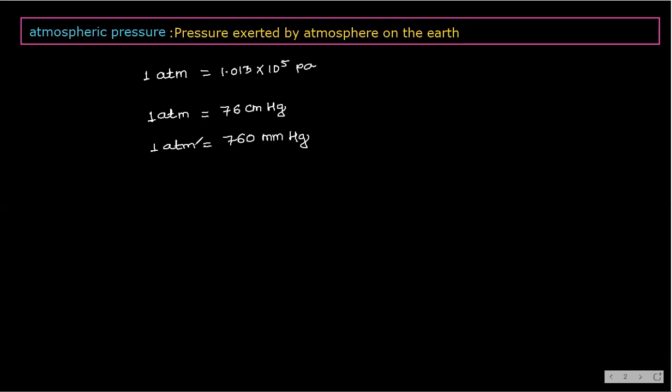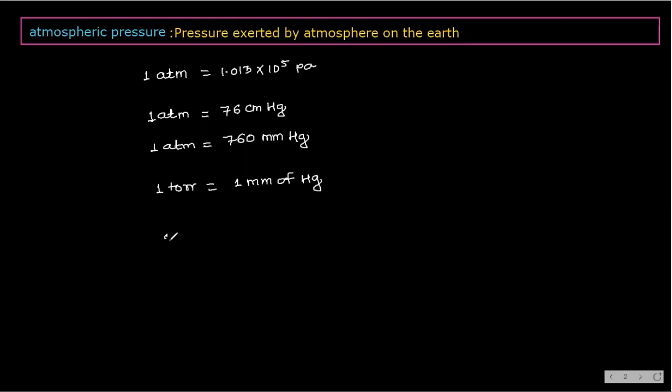Always keep in mind one more unit, that is torr. Okay. 1 torr is equal to 1 mm of Hg.